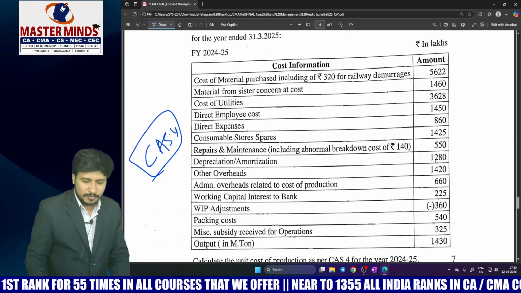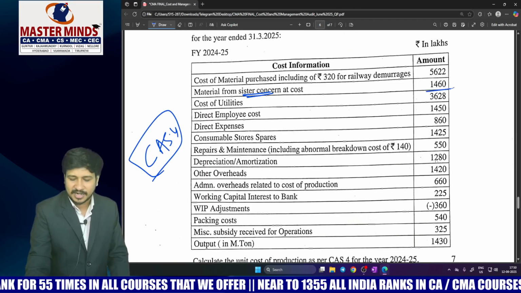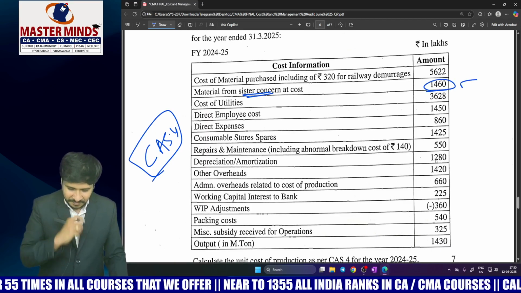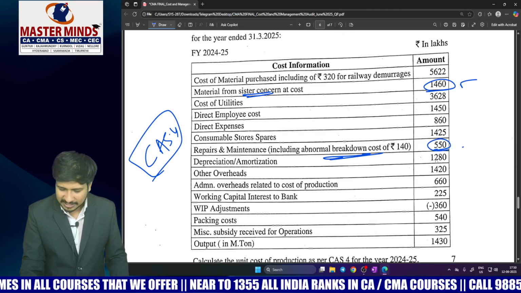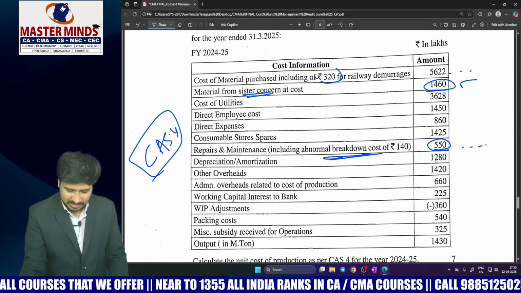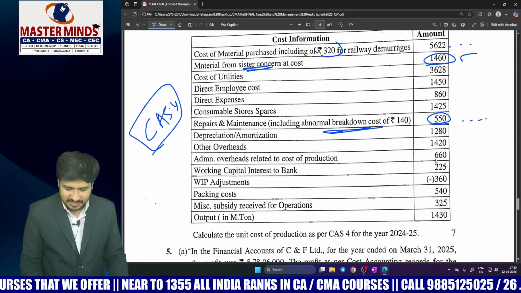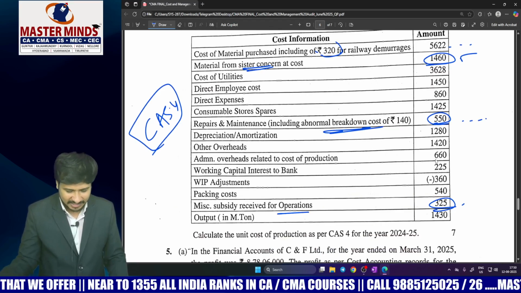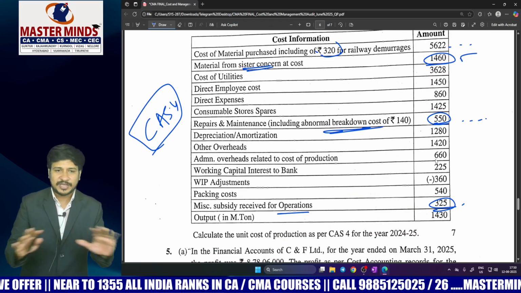Of course, there are some new points, material from sister concern, like related parties. You have to consider this one. Abnormal breakdown cost has to be eliminated, demurrage charges has to be eliminated, and miscellaneous subsidy received from operations have to be deducted. Apart from this, everything is very simple.